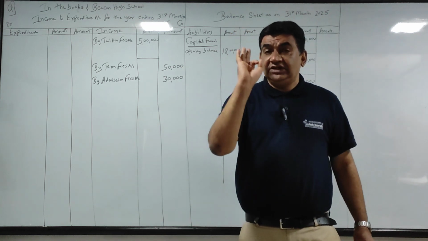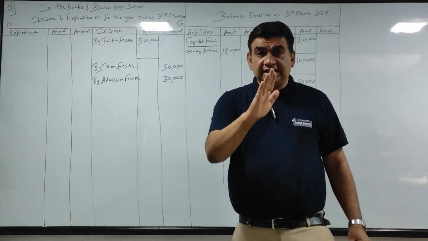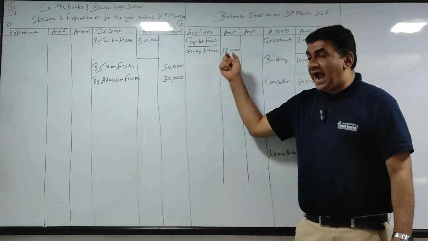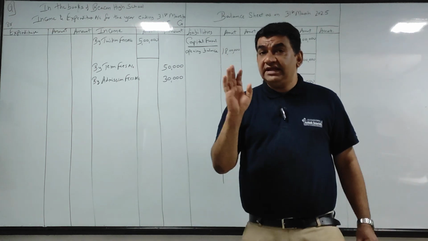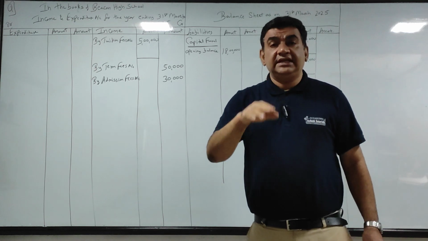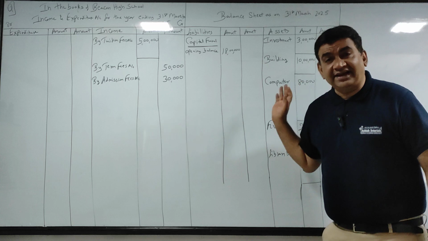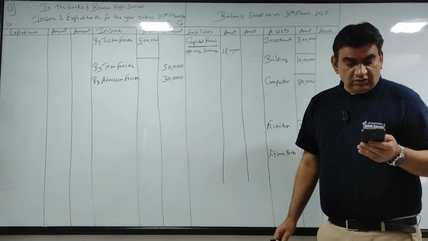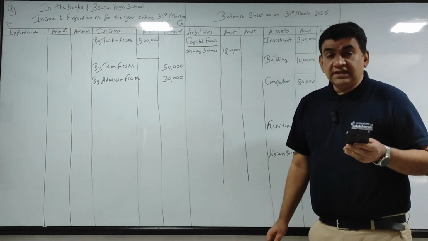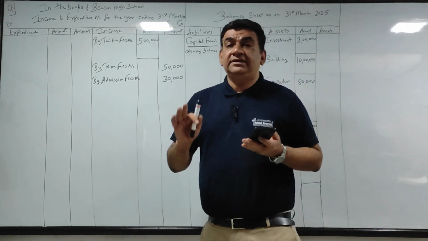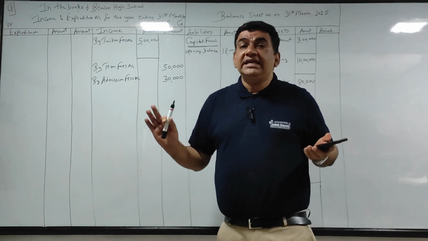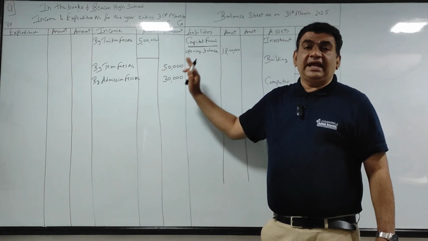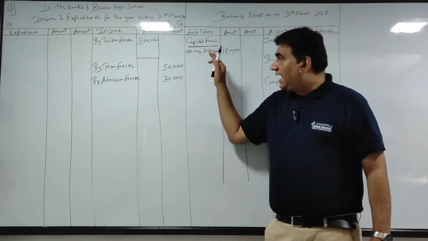So I repeat, the 3 variations of donations. First, nothing mentioned, treat it as income. Second, if they tell you capitalize, add it to capital fund. And third, when they tell you it is for a specific purpose, then you show it separately on the liability side. Now look, here donation is 80,000, right. You have marked it, let's do the adjustment now. See the last adjustment, what does it say, half of the donation is capitalized. Half is capitalized, and nothing is said about the other half. That means half is income and half is added to capital fund.